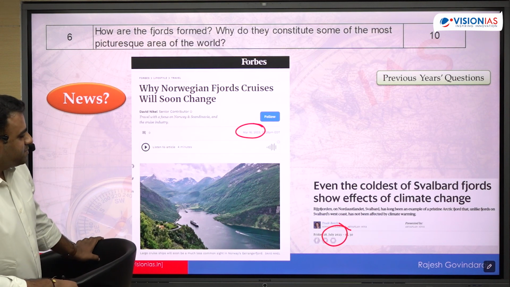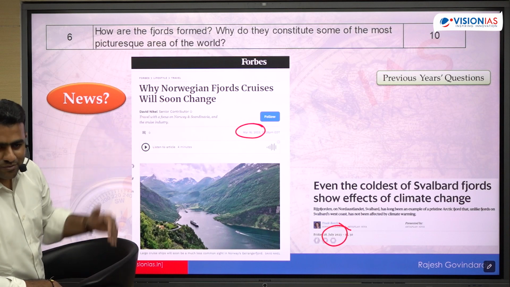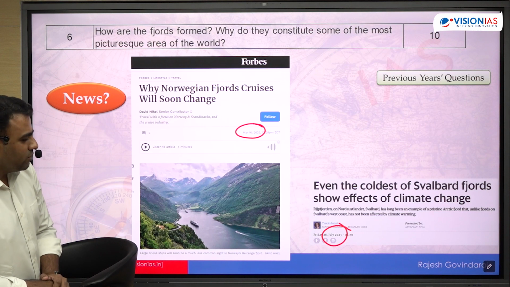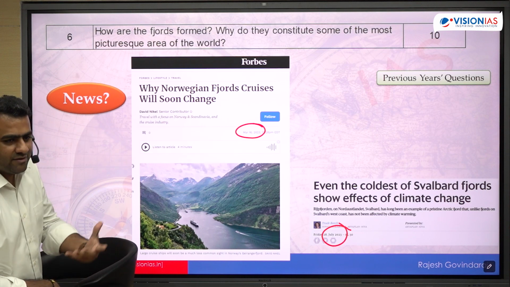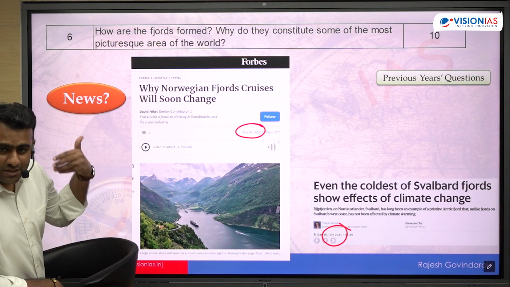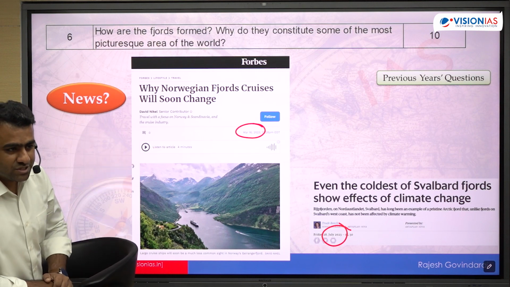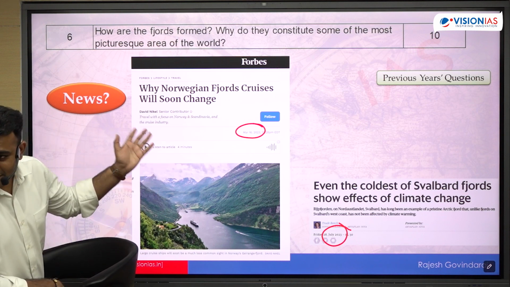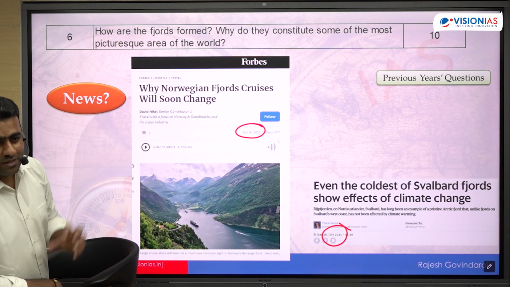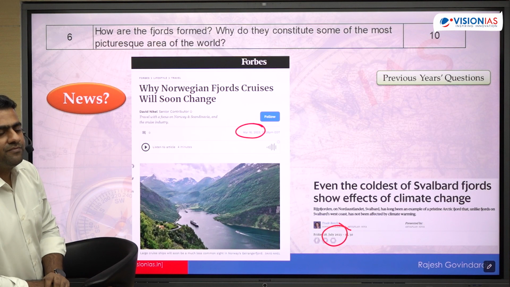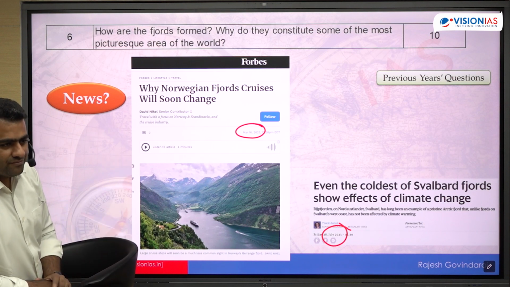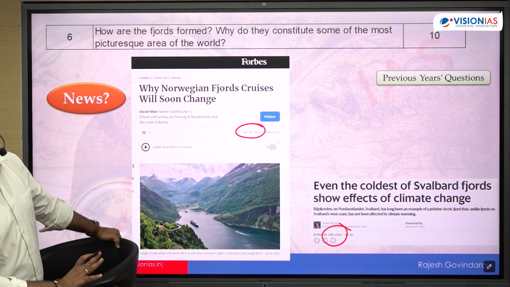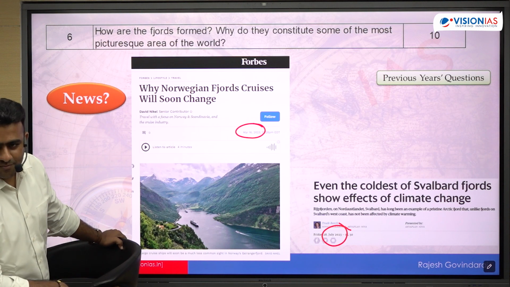These are a very specific type of landform found near the higher latitudes, glacial and marine landforms. So it is a combination of both, and they are known for a specific type of topography, specific type of life and biodiversity, and their nature is changing in recent times due to global warming and climate change. Many of these regions are formed due to glacial erosion, and that is directly linked with climate change. Because of global warming, these glaciers are melting faster and the sea level is rising in this region. They are all in the higher latitudes, 60 degree north or 60 degree south latitude. You will find them only above 50-60 degrees.